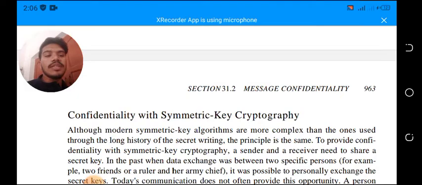Although modern symmetric key algorithms are more complex than the ones used through the long history of secret writing, the principle is the same. To provide confidentiality with symmetric key cryptography, a sender and a receiver need to share a secret key. In the past, when data exchange was between two specific persons, for example two friends or a ruler and his army chief, it was possible to personally exchange the secret key. Today communication doesn't often provide the opportunity.